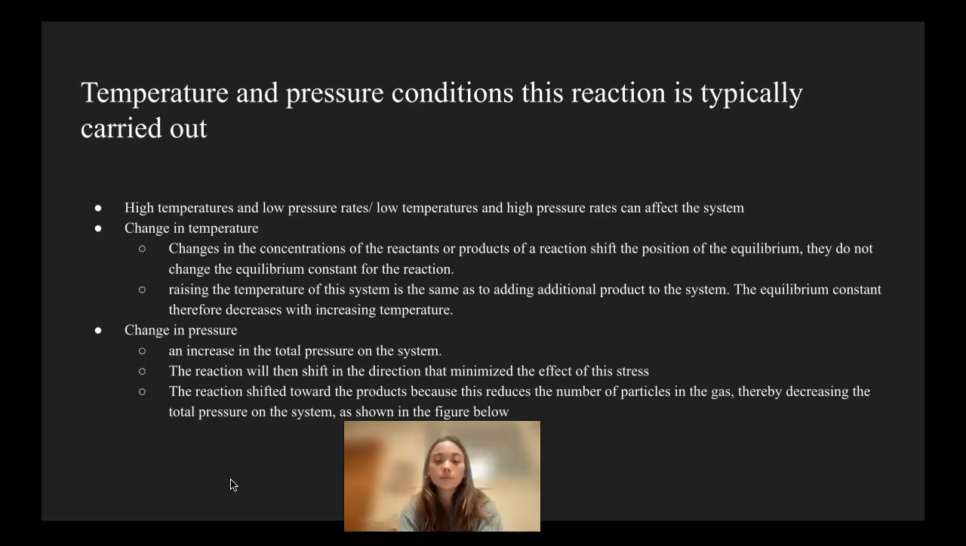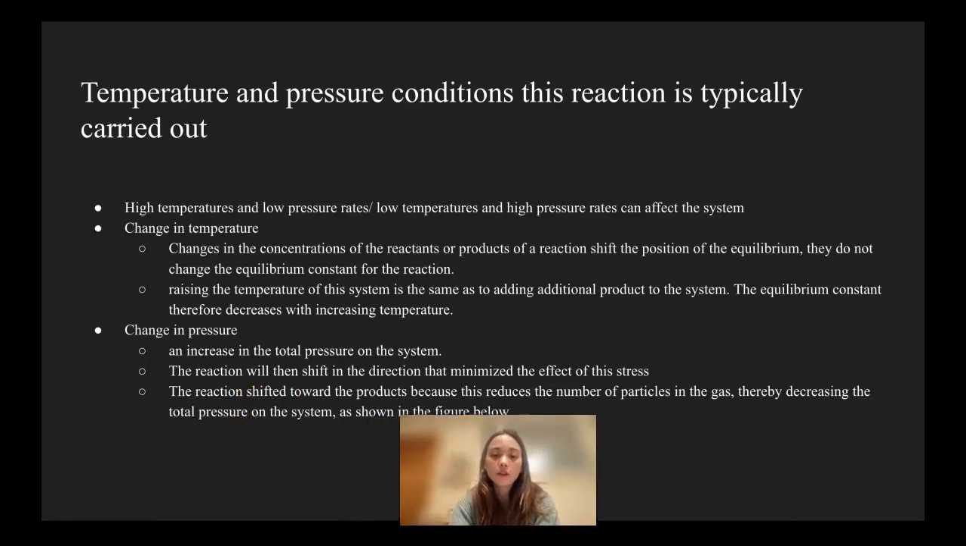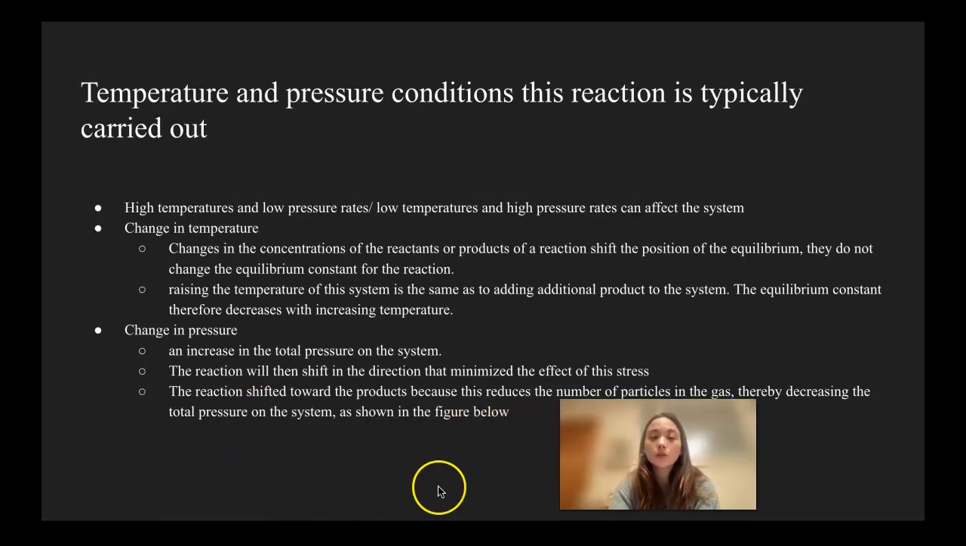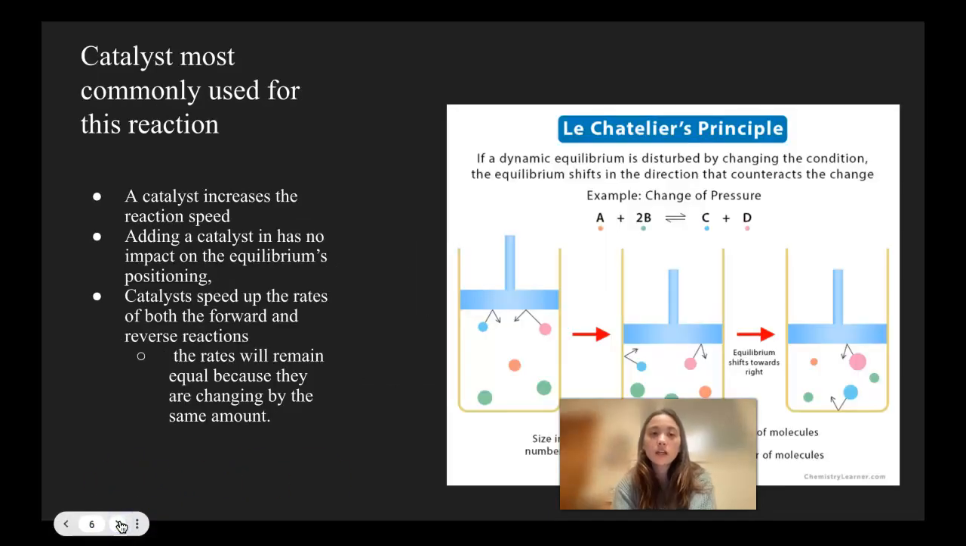pressure on the system, as shown in the figure below, which did not upload for some reason. I couldn't get it to stay on the slide, so what was contained in that figure is just that you could see the number of particles in the gas and that it was decreasing the total pressure on the system. This is a great example of what that would have been, this picture on the right hand side.